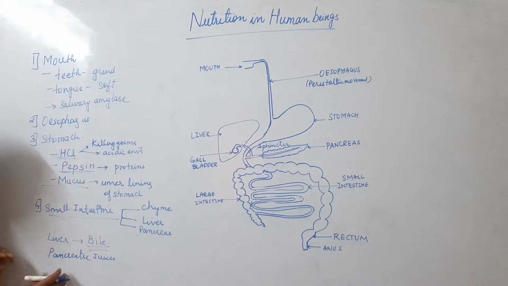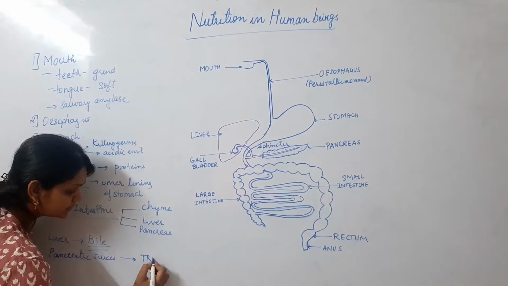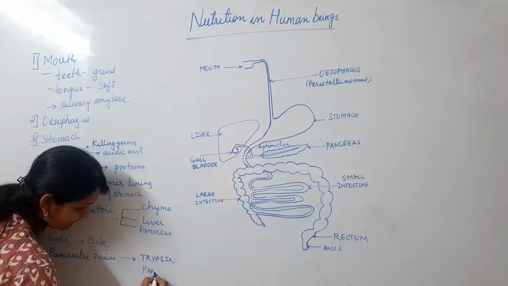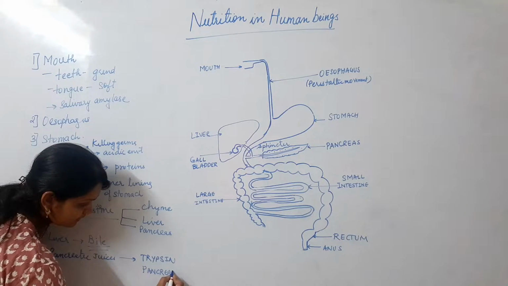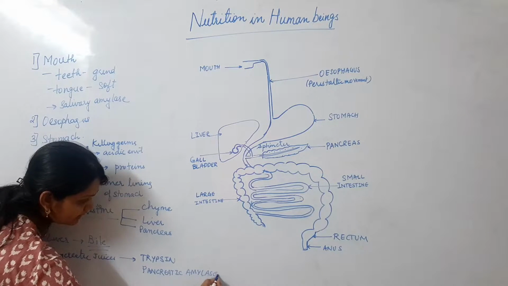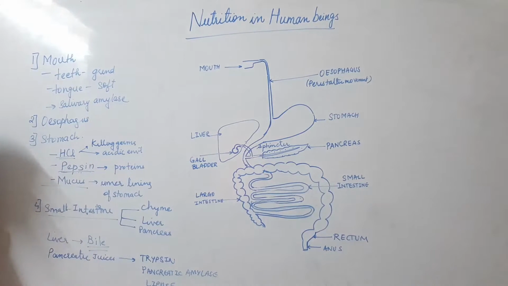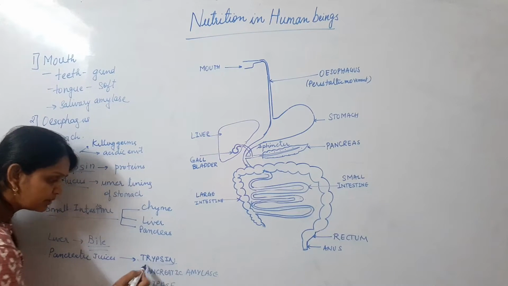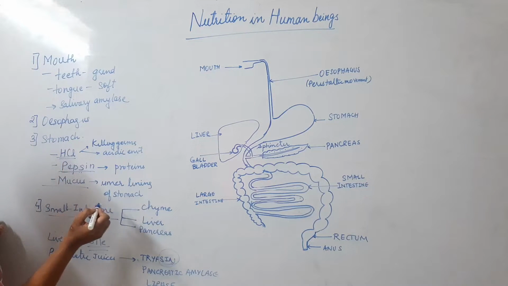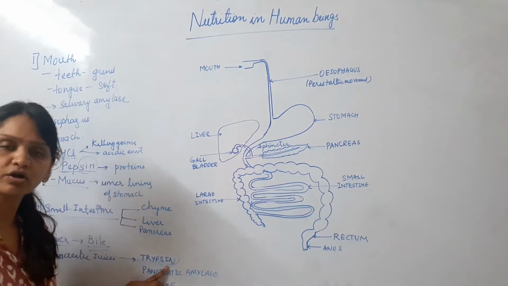Pancreatic juices contain three enzymes, that is trypsin, pancreatic amylase and lipase. Out of this, the trypsin, you can remember it by "sin". Even before we had pepsin over here, which works on protein. So this trypsin will also work on protein.